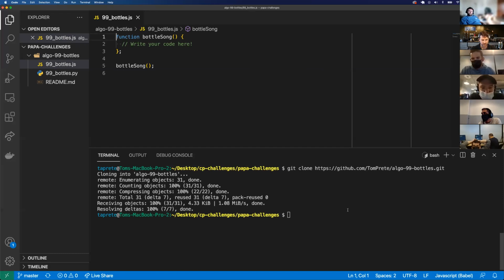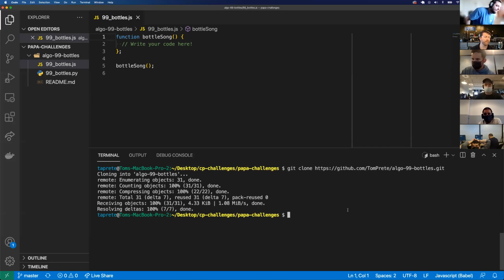I have a question about terminals. Is it best to use iTerm and then do the rest in VS Code, or could we do it all in VS Code? iTerm is just specifically for Mac. I would personally just use the VS Code built-in terminal. Okay, so we could do the beginning steps in there too.